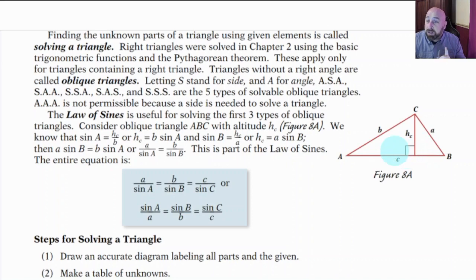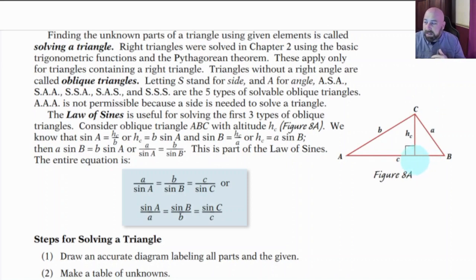We created two right triangles. From any oblique triangle, you can create a right triangle in them. So what we're going to do is we're going to use Pythagorean's theorem by creating two right triangles. And when you do this, you end up creating two right triangles that share a side. So this right triangle, A, C, and then we could call this D down here, ACD, shares the side H, the height, with this right triangle, BCD.